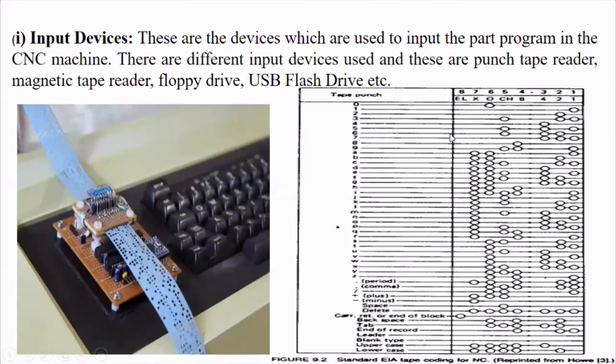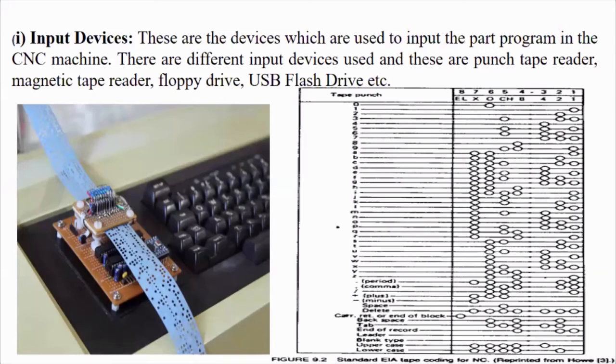For example, if you want to have the letter A, then you have to punch in slot 7, and you have to punch on slot 6, and you have to punch on slot 1. If you punch like this, it will read as A. Like that, they have programmed it. Got this, right? This is one input device. The punch tape reader is one input device. Magnetic tape reader is an advanced version of the punch tape reader.